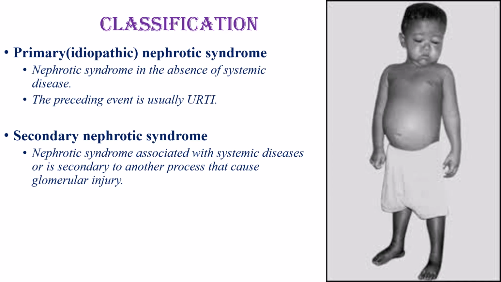As I have said, nephrotic syndrome is classified into idiopathic nephrotic syndrome and secondary nephrotic syndrome. When we say primary or idiopathic, in this case, there is absence of systemic disease. Most of the time, it is preceded by upper respiratory tract infection or GI infection. Nephrotic syndrome associated with systemic disease or secondary to another process that causes glomerular injury is called secondary nephrotic syndrome.